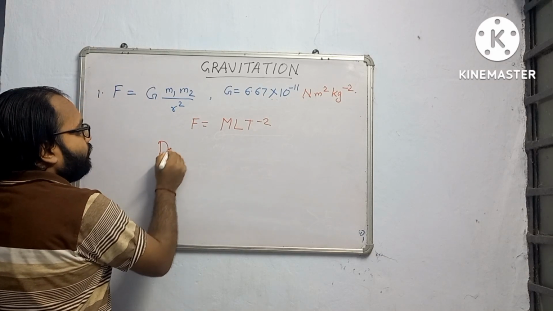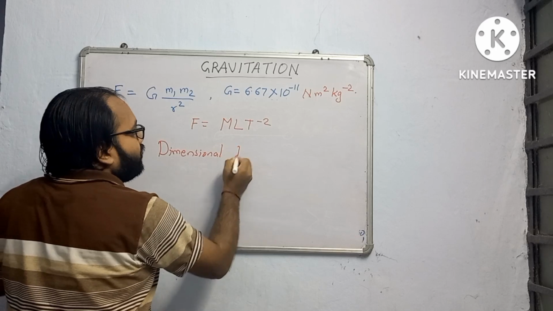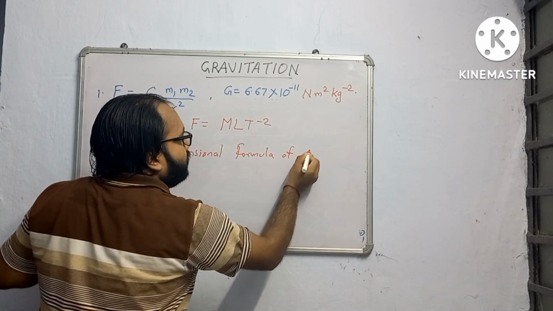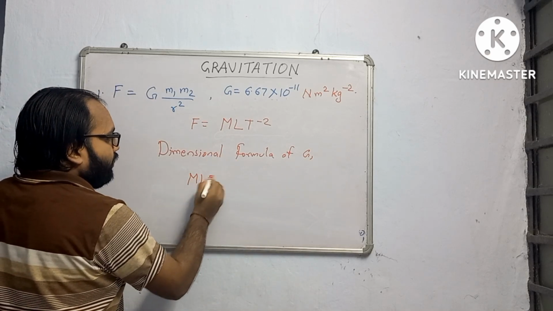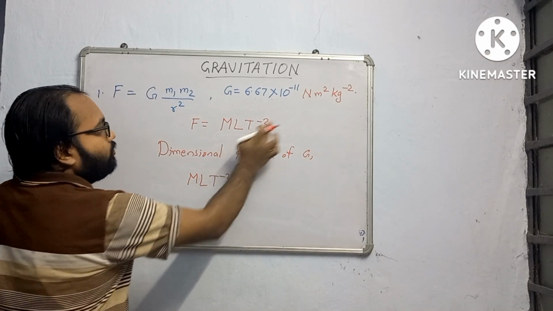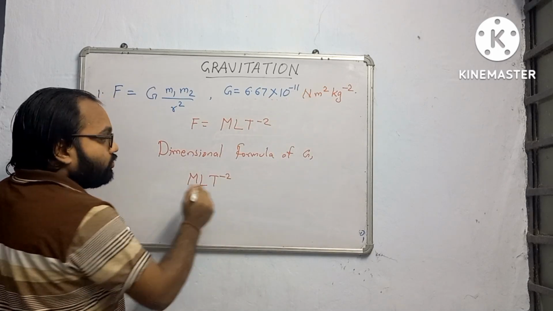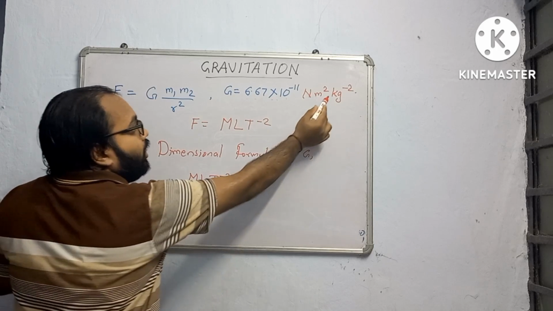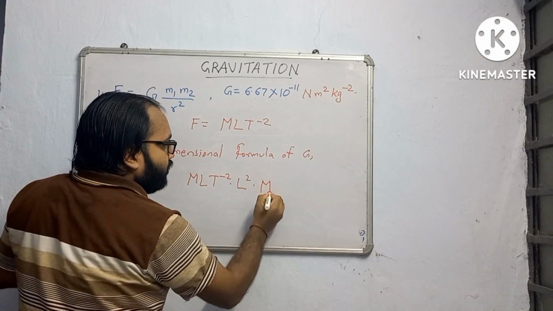So the dimensional formula of G, what you will get? It is M L T raised to the power minus 2. This is for force, multiplied by meter square, means into L square, multiplied by mass raised to the power minus 2.